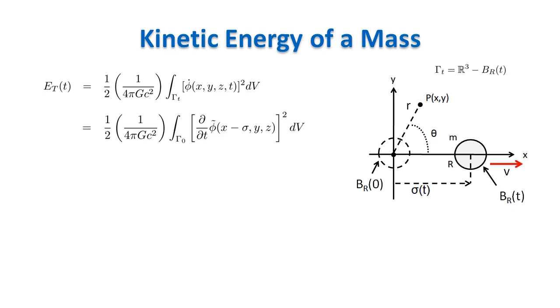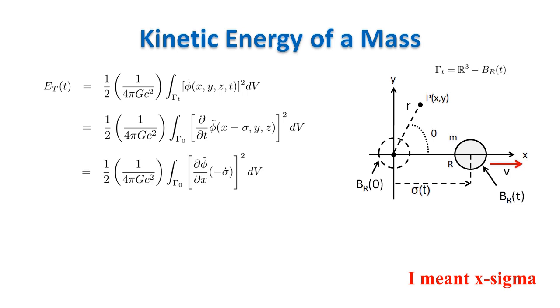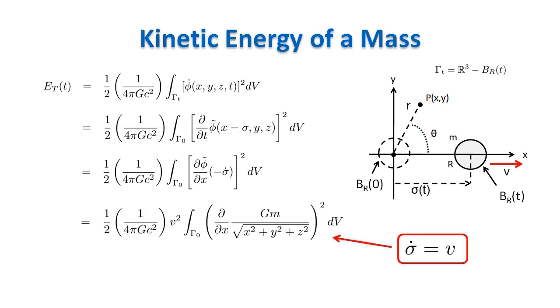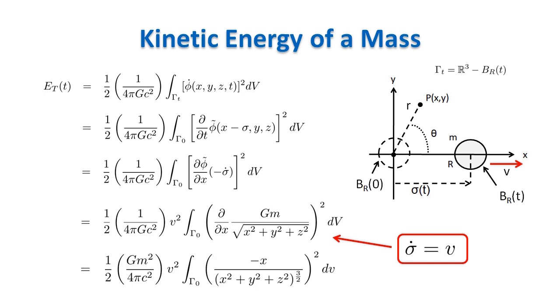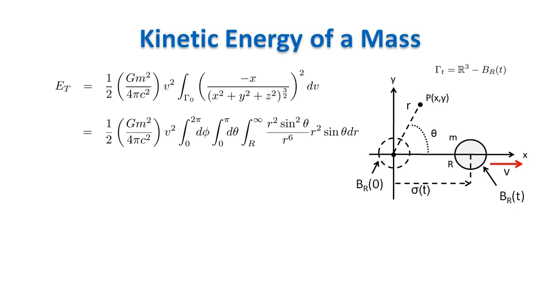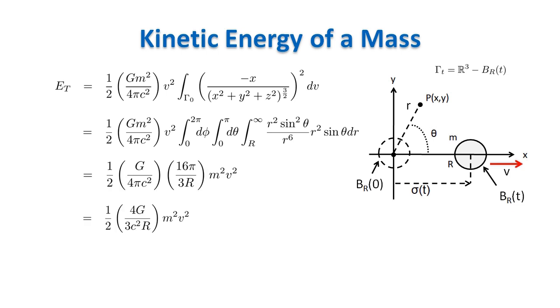The potential of a mass moving along x and with the position equal to sigma is the composite function of the potential phi tilde of a mass at rest in the origin and the function x minus sigma. The time derivative of the potential is the derivative of phi tilde with respect to x times minus sigma dot. We write the potential in the x, y, z coordinates, and we evaluate the derivative of the potential with respect to x. We convert to spherical coordinates and we plug into the integral the elementary volume dV, which is equal to r squared sin theta d phi d theta dr. And finally, we evaluate the integral and we get the final result.